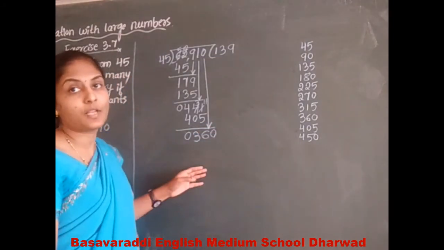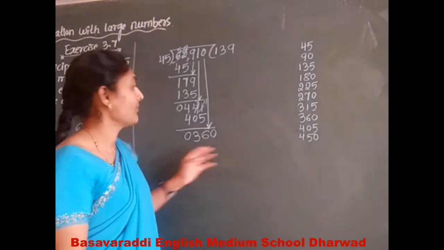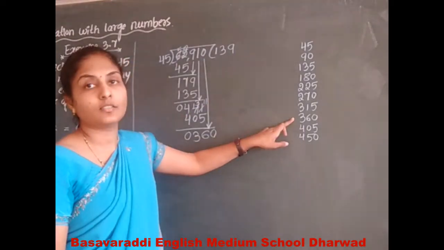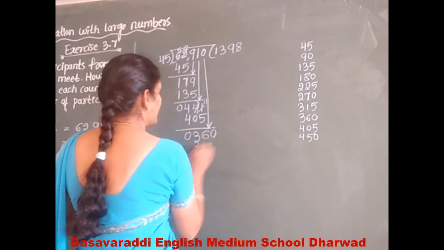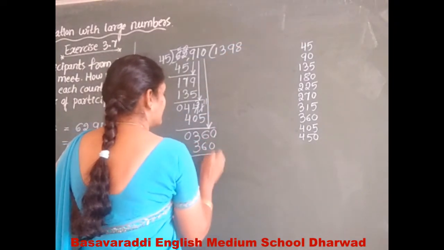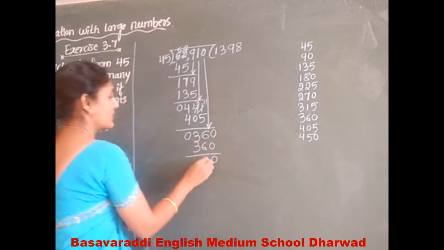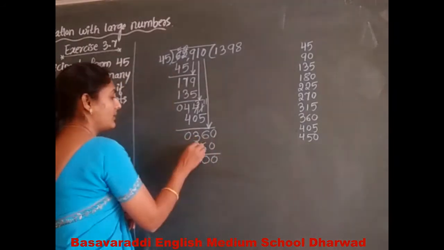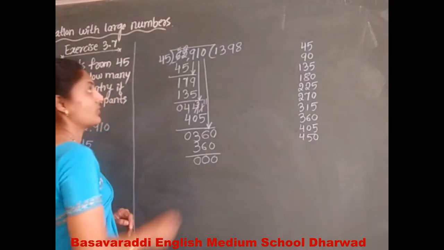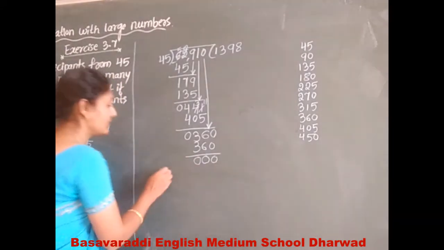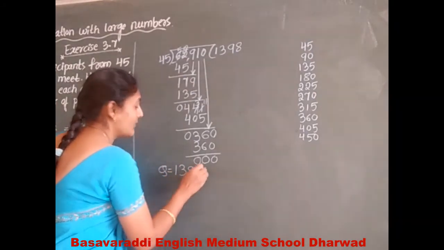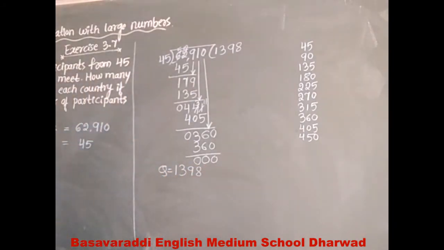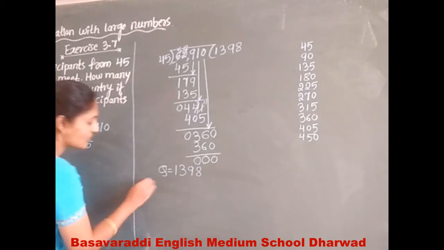Next, bring down the 0. It becomes 360. 45 eights are 360. 0 minus 0 is 0. 6 minus 0 is 6, and 6 minus 6 is 0. 3 minus 3 is 0. What is the quotient there? The quotient is 1398.